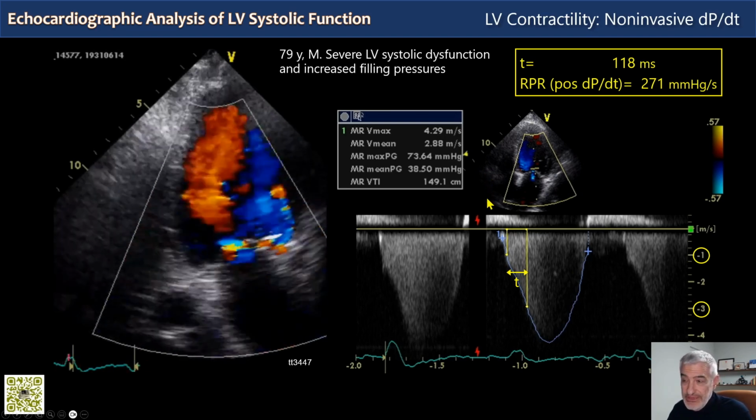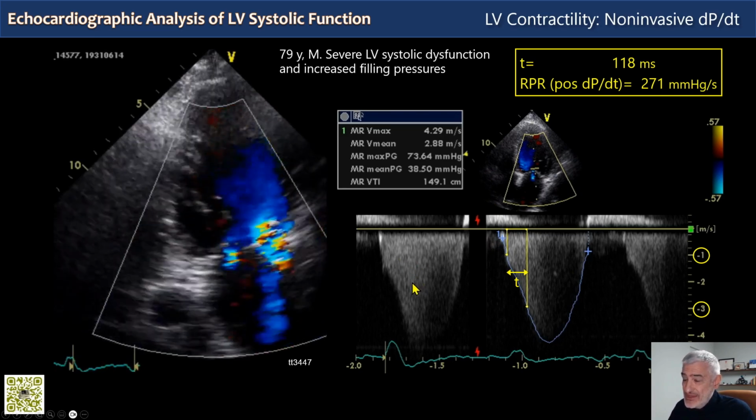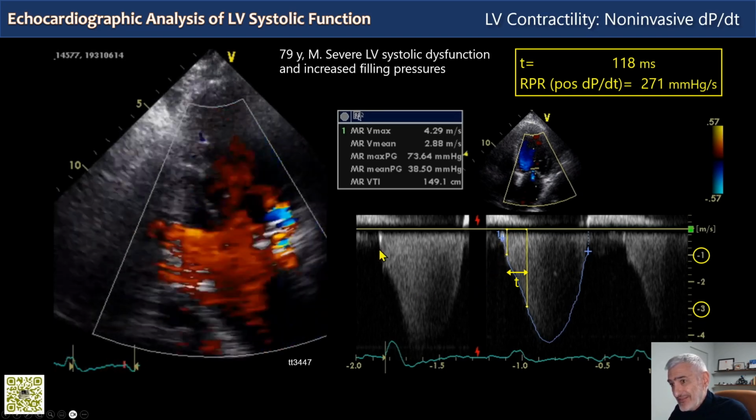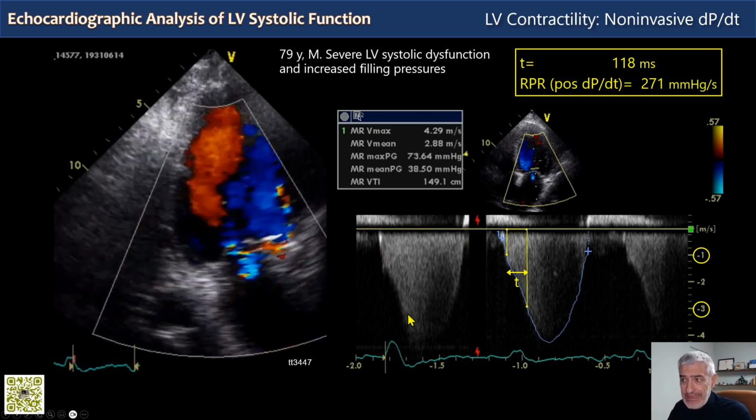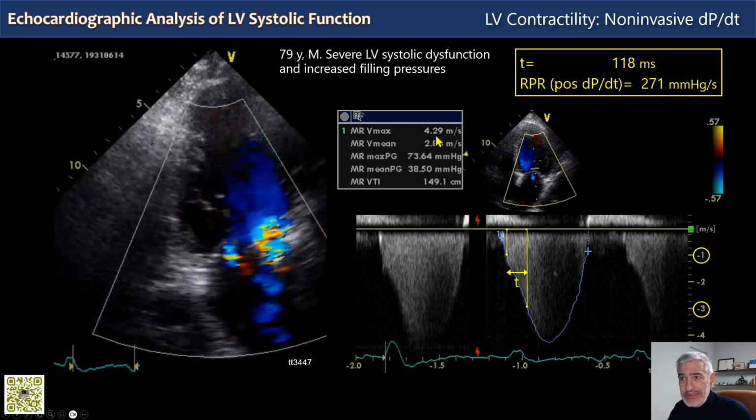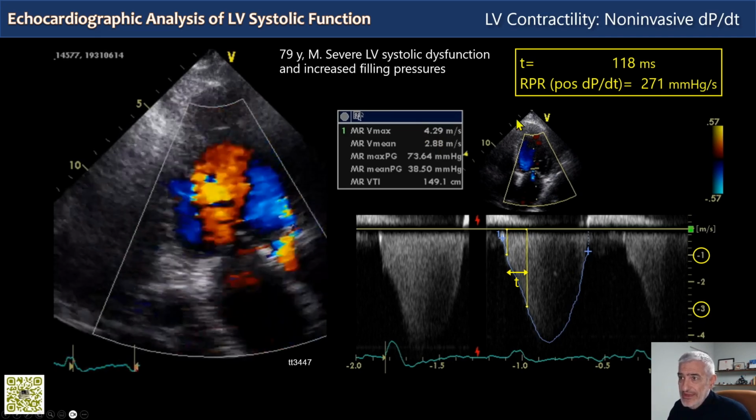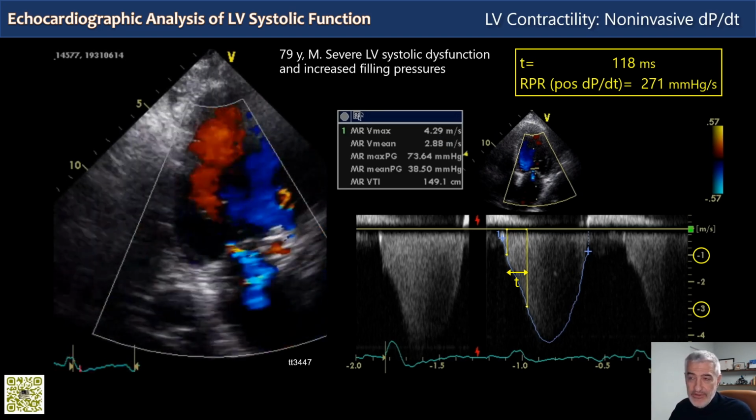This can also be qualitatively assessed because you can clearly see the dagger-shaped profile of the mitral regurgitation. You have this very slow increase in velocity, and the other thing that you should note is the 4 meters per second maximum velocity, which is quite low, and it's secondary to reduced contractility of the left ventricle.